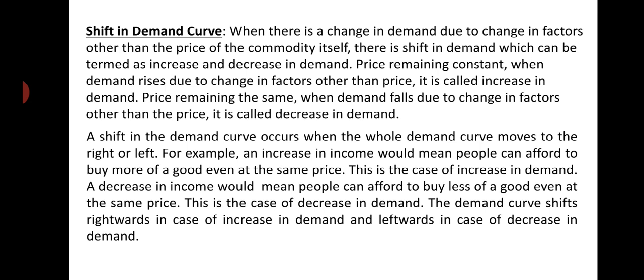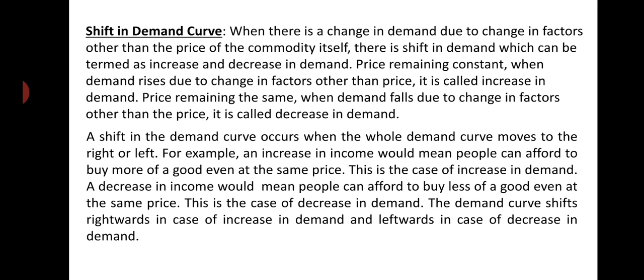For example, an increase in income would mean people can afford to buy more of a good even at the same price. Price of a commodity remaining constant, when consumers' income increases, certainly they will buy more of the good even at the same price. So here what happened? Income of the consumer changes. It means another factor changes.